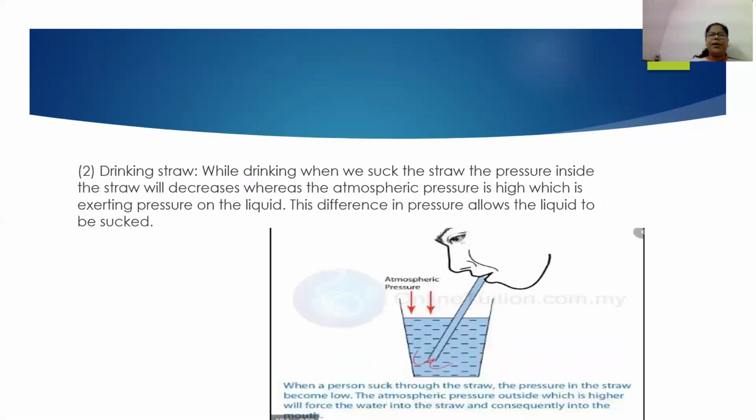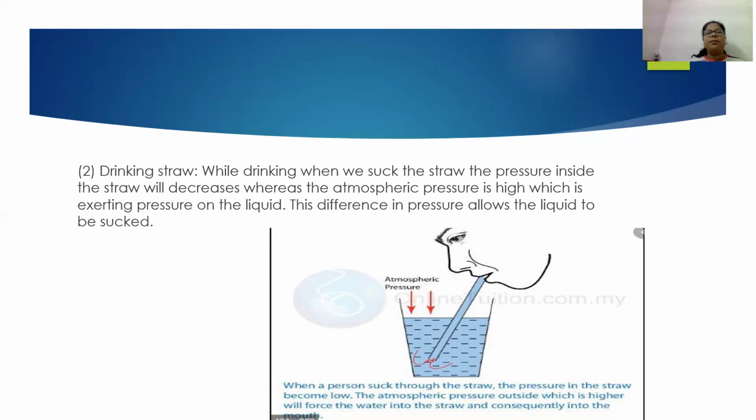The next example is the drinking straw. Whenever you go to a restaurant and order a coke or any other drink, you get a straw along with it. Now, how does this straw help us learn about atmospheric pressure? While drinking, we are sucking on the straw, and as we suck, we are decreasing the pressure inside the straw.